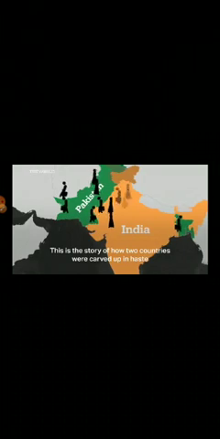After more than 200 years, British India was partitioned into two independent nation states, India and Pakistan. India was to remain secular with a Hindu majority. Pakistan was to have a Muslim majority. This is the story of how two countries were carved up in haste by British colonists, and how this led to one of the largest human migrations in history.